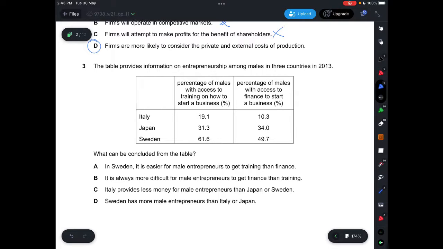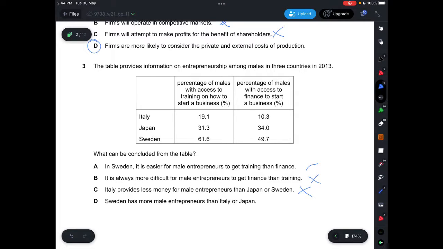A, it says in Sweden, it is easier for male entrepreneurs to get training than finance. You can see there's 61.6% of males with access to training, and then there's 49.7% of males with access to finance to start a business, so that's correct. B, it says it is always more difficult for male entrepreneurs to get finance than training, which is not correct, because in Japan, the percentage of males with access to finance is 34 compared to training, which is 31.3. So it's not always more difficult. And C, it says Italy provides less money for male entrepreneurs than Japan or Sweden, which is not listed in this table, so it cannot be proven, so it's not correct.